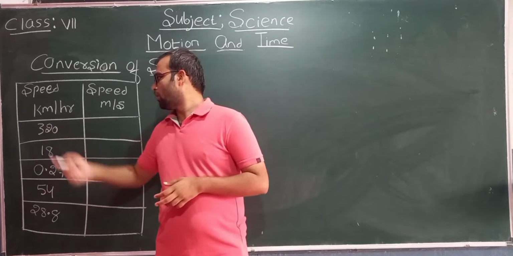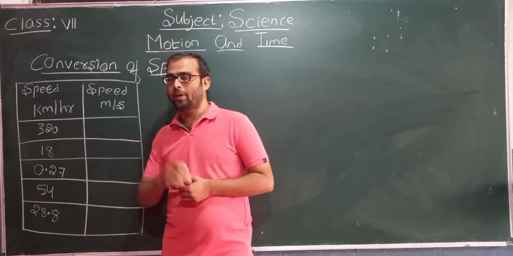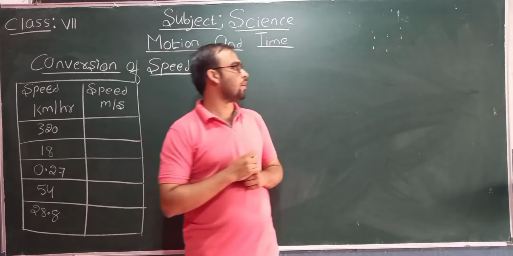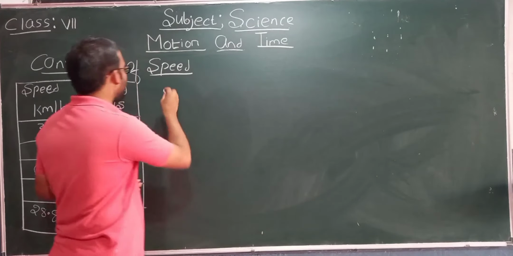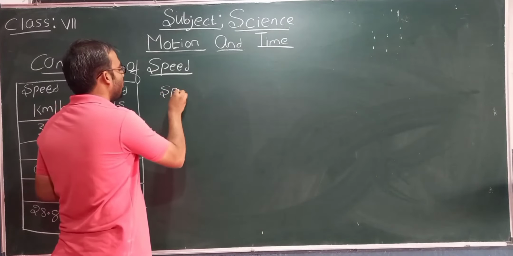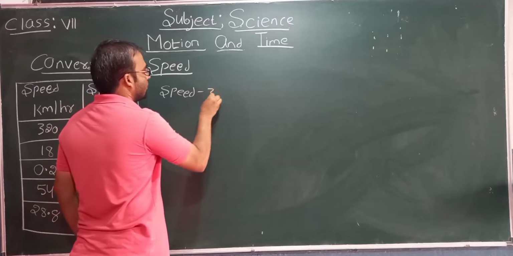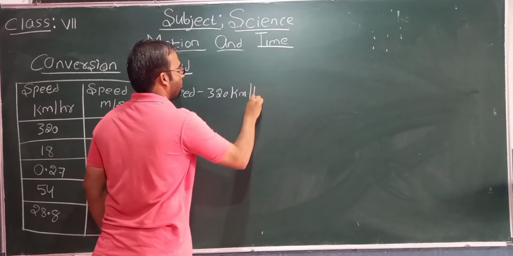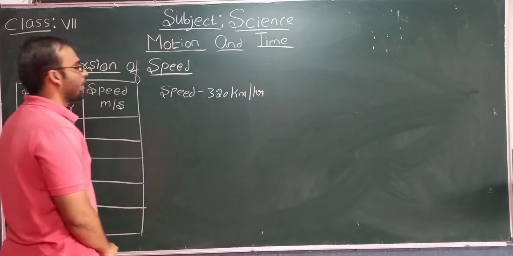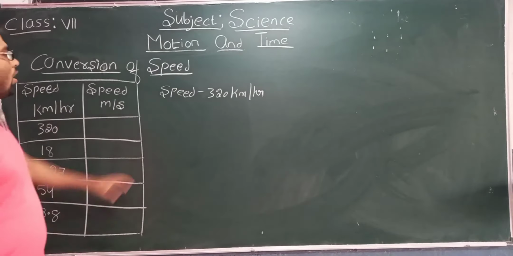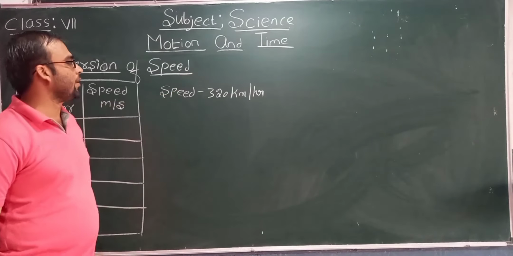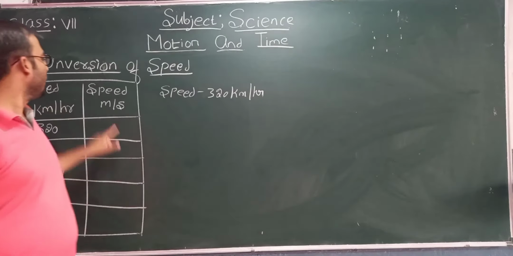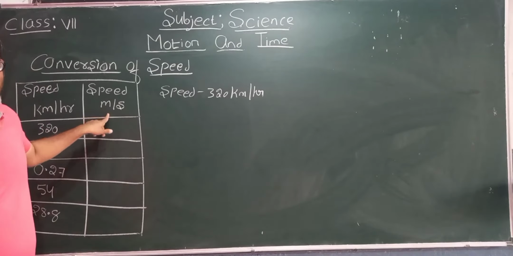So let us do the first one, that is 320 kilometer per hour. Students, how to convert this 320 kilometer per hour into meter per second?